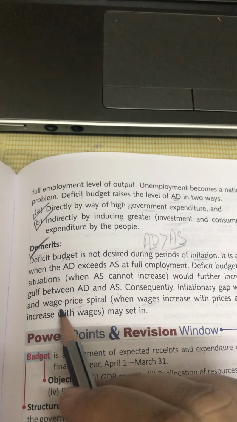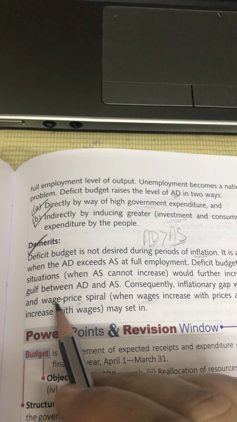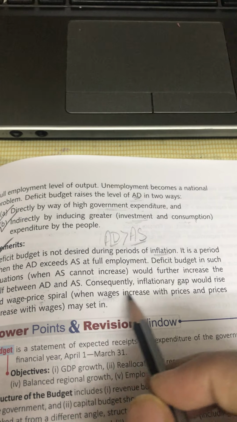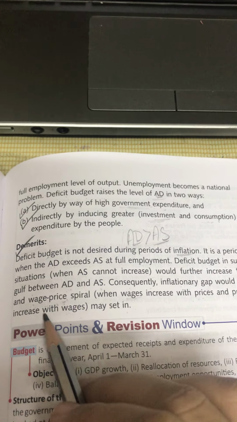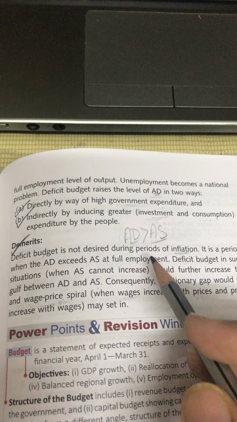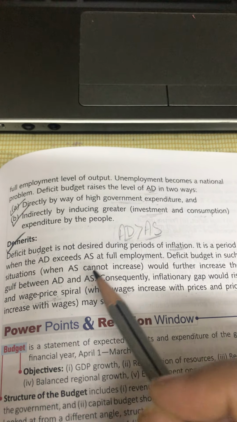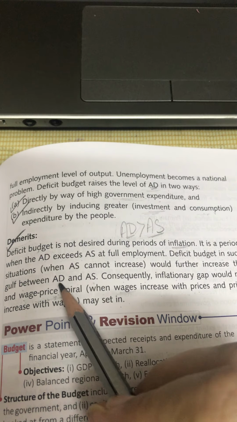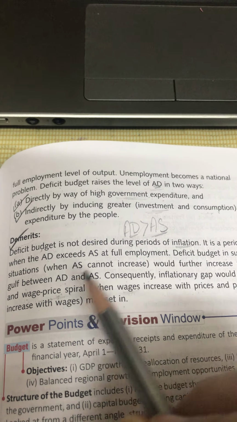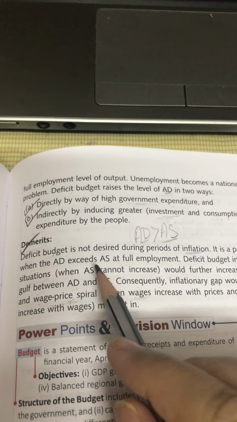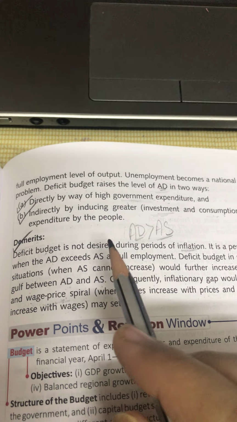Naturally, they're going to pay more to the labor, and when the labor has more wages, they will also spend more. When wages increase with prices and prices increase with wages, this is called wage price spiral. So if deficit budget exists in the time of inflation, the gap between AD and AS will increase and the wage price spiral may set in. These are the demerits of deficit budget.